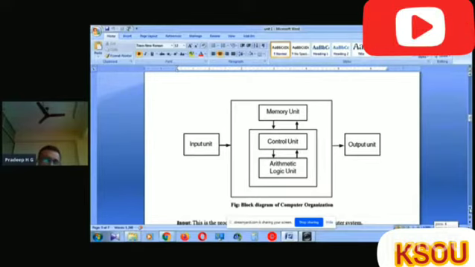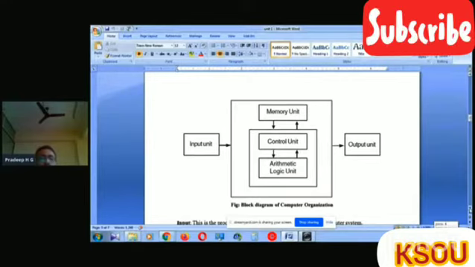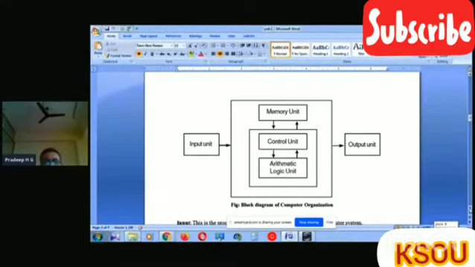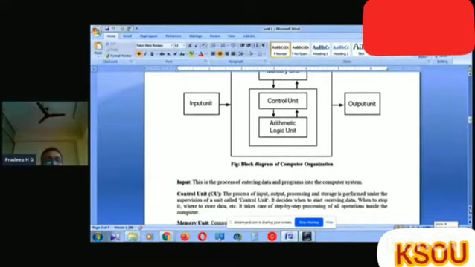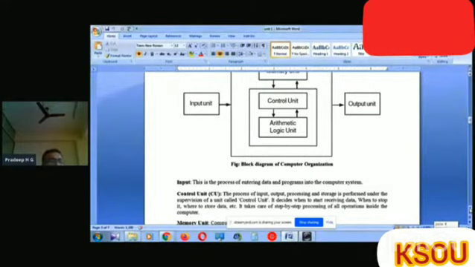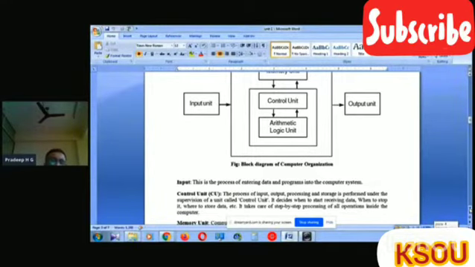In the input unit, the unit is used to receive the data from the user. In the input unit, we consider many devices, for example keyboard, mouse, joysticks, mic also.